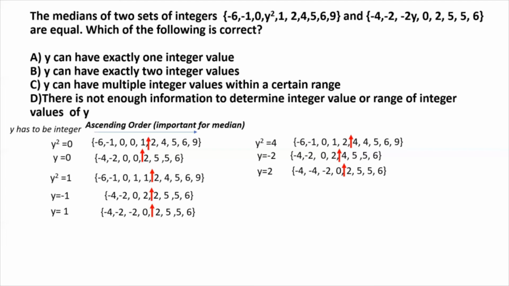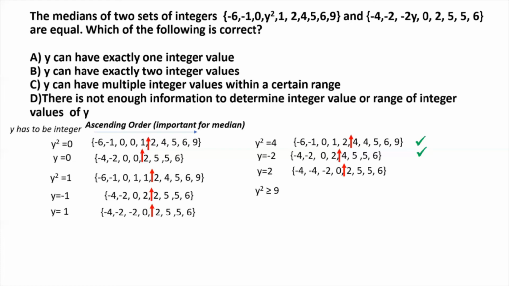So for y equal to 2, this does not match the median of the first set for y squared equal to 4. So the only value of y for which so far we have found the median of the two sets matching is actually y equal to -2.